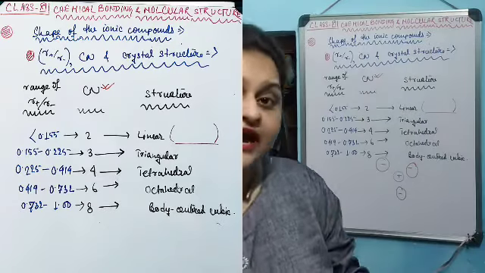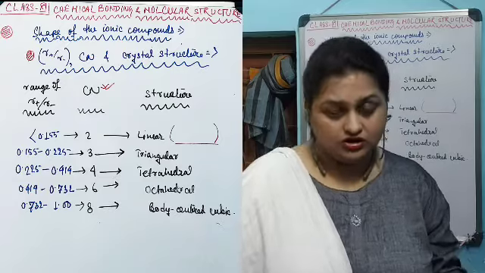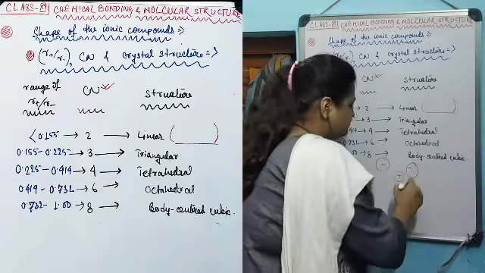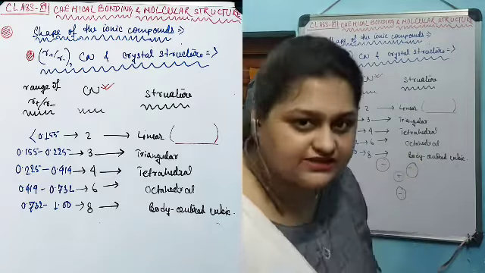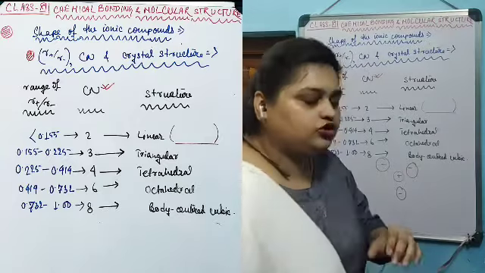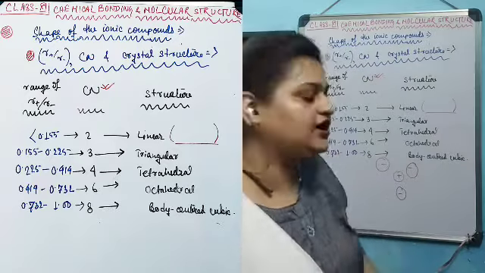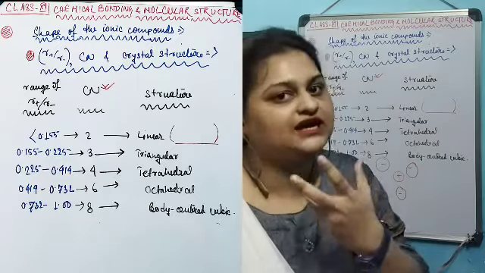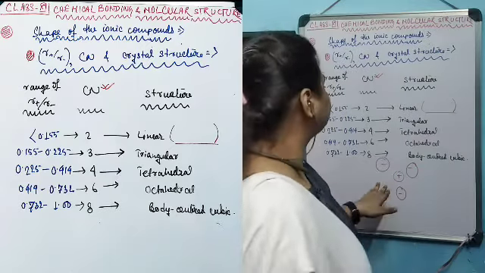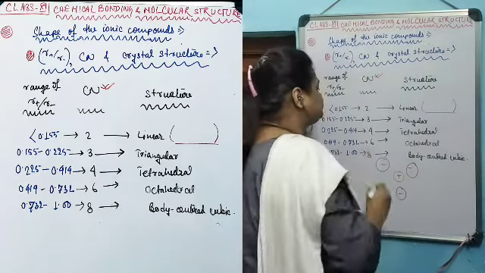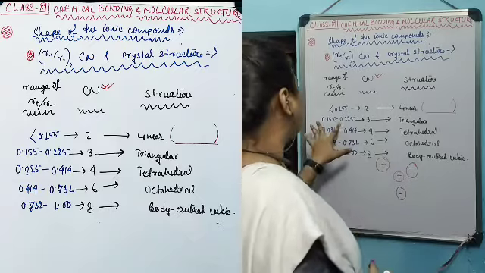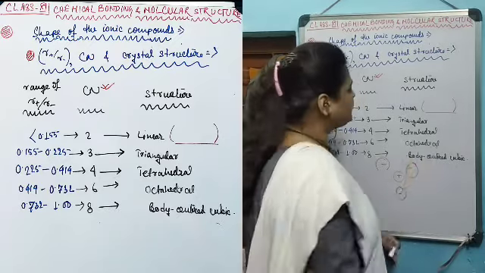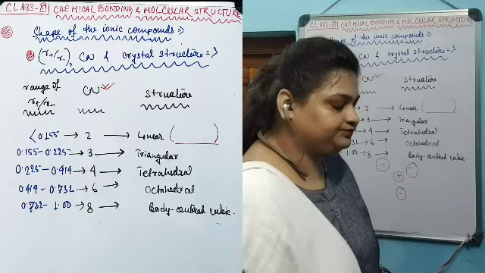But still it cannot accommodate more than 3, because if I introduce another one, the repulsion force will again destabilize this entire structure. So to have a stabilized structure, it can only be surrounded by 3 oppositely charged anions. That's why the coordination number for this one is 3, when the radius ratio lies between 0.155 to 0.225, creating a triangular structure.